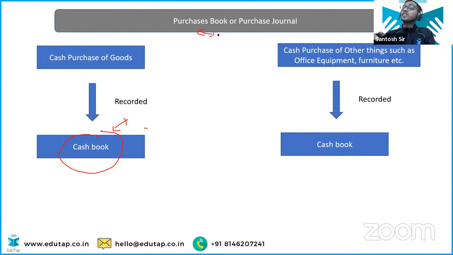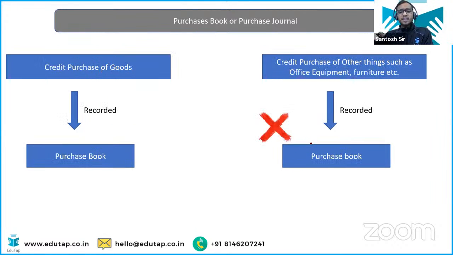When we have purchased goods on a cash basis, we enter it in the cash book. When we are purchasing office equipment, furniture on the cash basis, again it is entered in the cash book. But when we purchase goods on the credit basis, it will be entered into the purchase book.